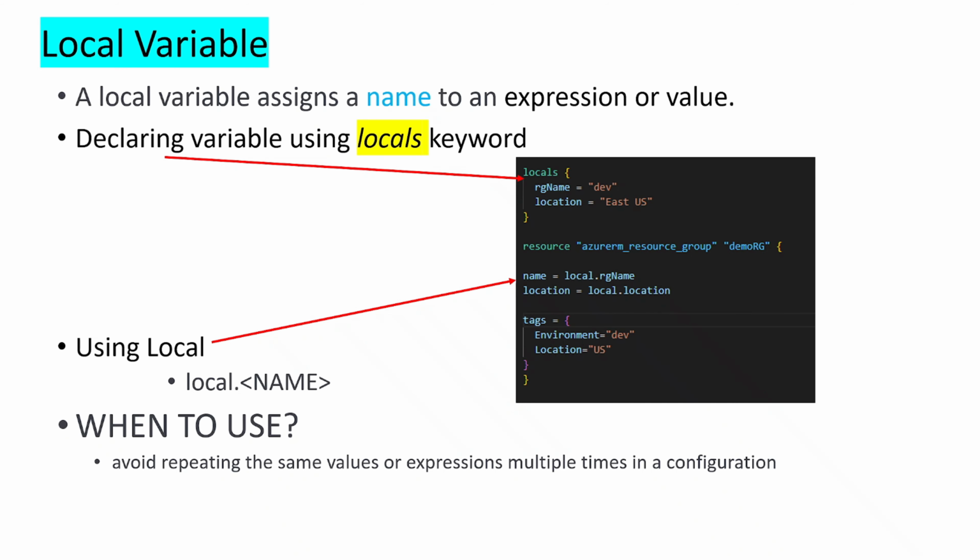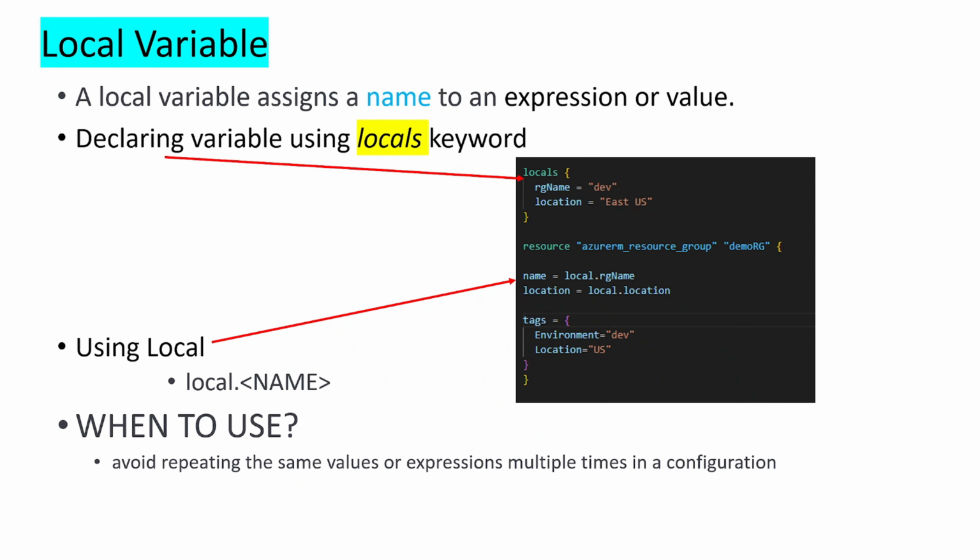A local variable assigns a name to an expression so you can reference the local multiple times, reducing duplication in your code. Unlike input variables, locals are not set directly by users of your configuration. A local variable is declared using the keyword locals. Once a local value is declared, you can reference it as local.name of the variable.